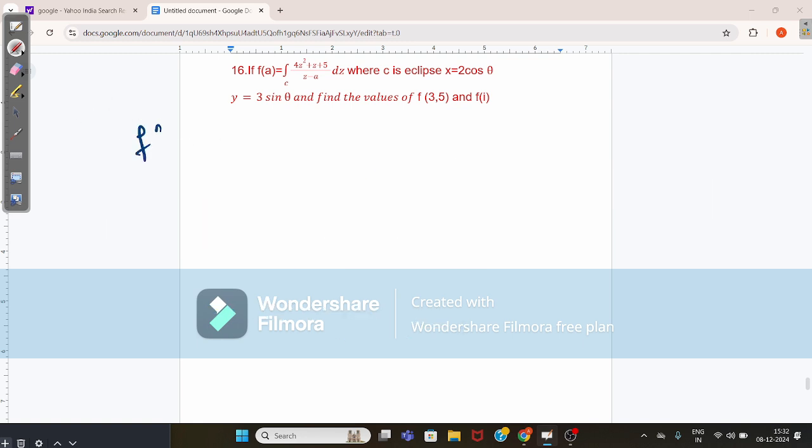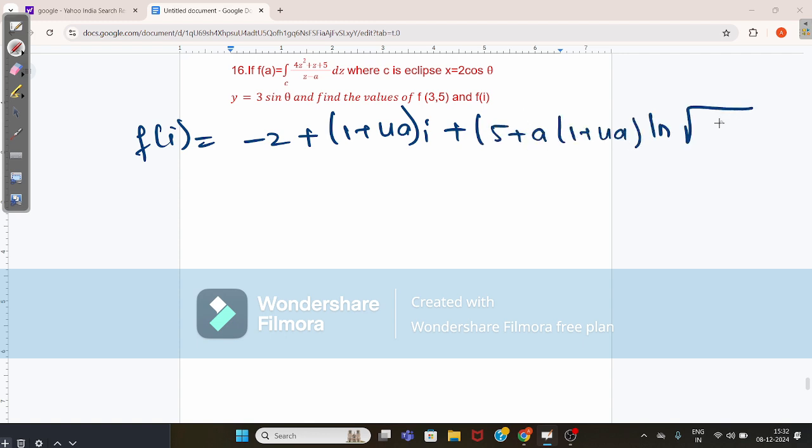Now, when you calculate f of i, this value becomes minus 2 plus 1 plus 4a into i plus 5 plus a into 1 plus 4a root a square plus 1 plus c. This is the required answer that we get here.